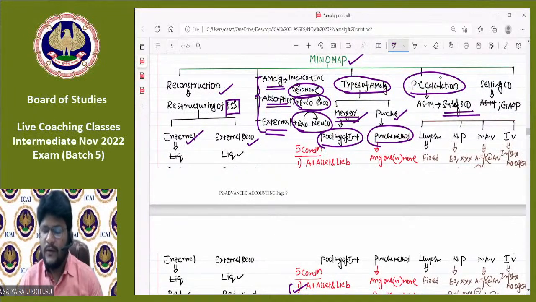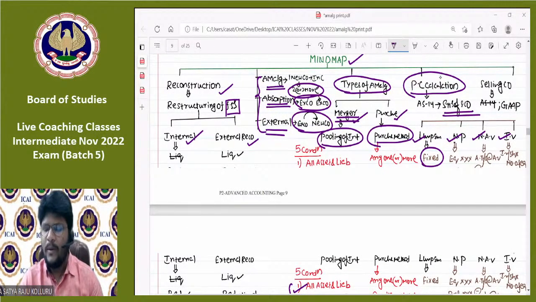So coming to CA Inter level, there are 4 different types of PC (purchase consideration) given in the text. One is the lump sum method, another is the net payments method, another is the net asset value method, and the last method is the intrinsic value method. In case of the lump sum method, the PC is directly fixed, an ad hoc consideration decided by the purchasing company. The same figures are given in the problem itself. There is no hesitation in calculation of PC.